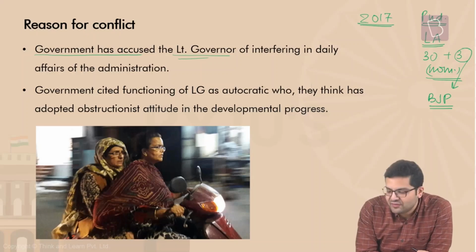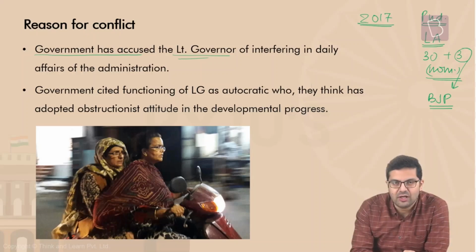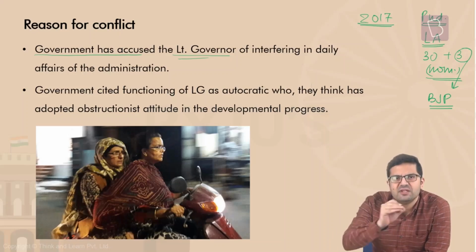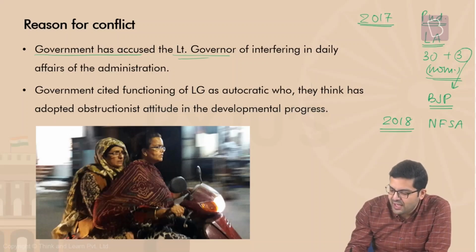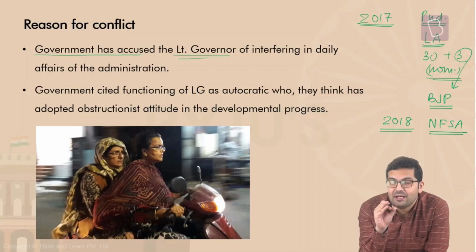So the ruling party made allegations against Kiran Bedi saying that she is an agent of BJP. Why? Because she was not appointing people of eminence, she was simply nominating people who belong to BJP. Anyway, in 2018, Kiran Bedi also tried to interfere in the implementation of the National Food Security Act. If you remember, this was a law passed in 2014, which assures over 80 crore citizens of this country